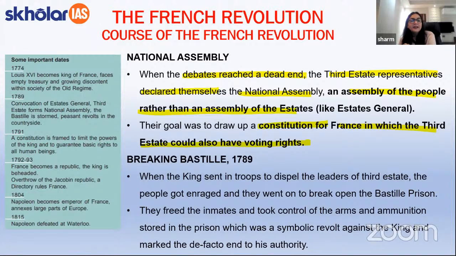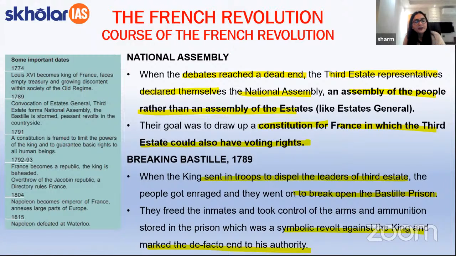Once this was happening, the king sent troops to dispel the leaders of the third estate, because of which the third estate people became very, very infuriated, and they decided to break open the Bastille prison. Now, this breaking of the Bastille prison is a very important event in the history of the French Revolution, because it was a symbolic revolt against the king and it marked the de facto end to his authority.